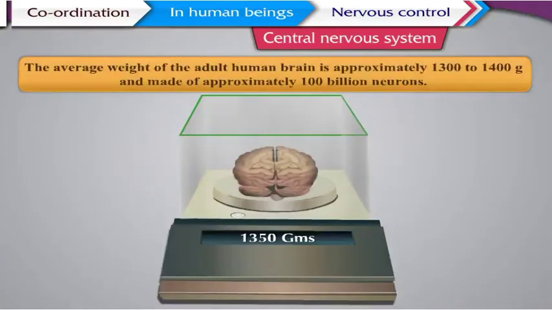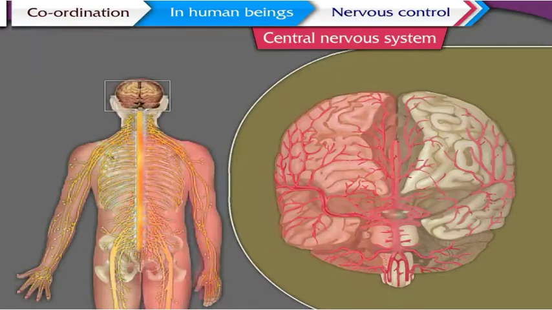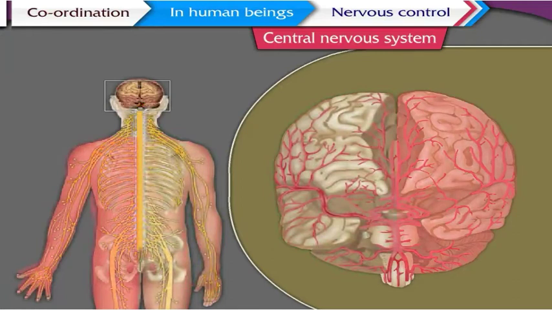The average weight of the human brain is approximately 1,300 to 1,400 grams and it is made of approximately 100 billion neurons. The left side of the brain controls the right side of the body, while the right side of the brain controls the left side of the body.